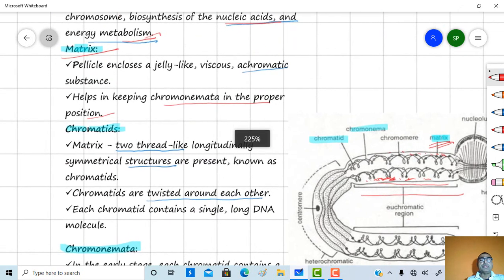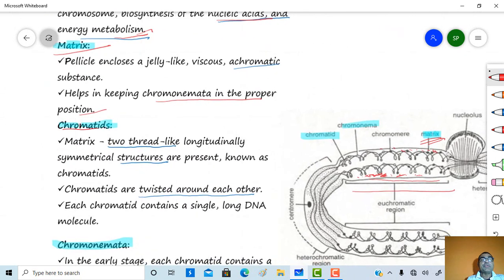Then see about the chromatids. Within the matrix, chromatids are present. Generally, in the matrix, two thread-like, longitudinally symmetrical structures are present, and these structures are called chromatids.